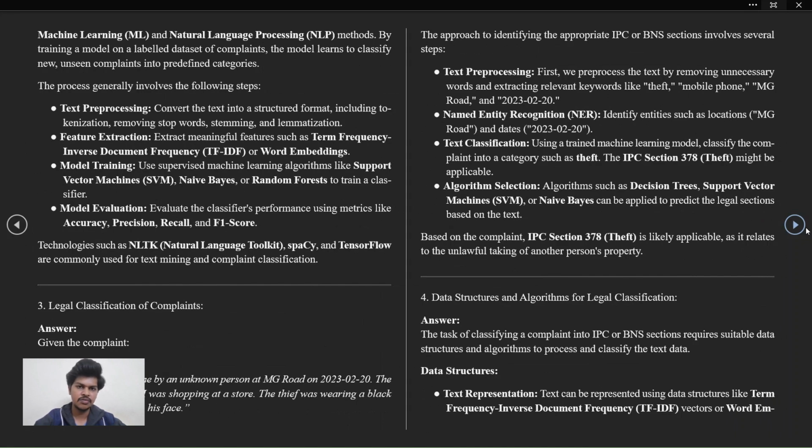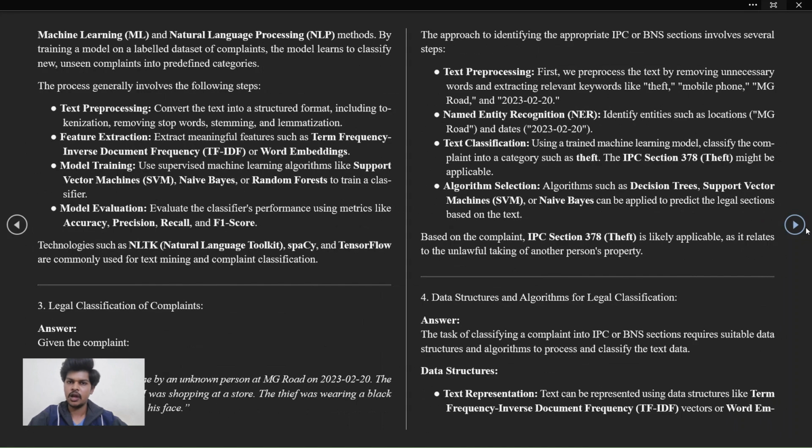Third, legal classification of complaint. The approach to identify the appropriate IPC or BNS section involves several steps. First, text preprocessing. First, we will preprocess the text by removing unnecessary words and extract the relevant tokens, keywords like theft, mobile phone, MG road, and the date.